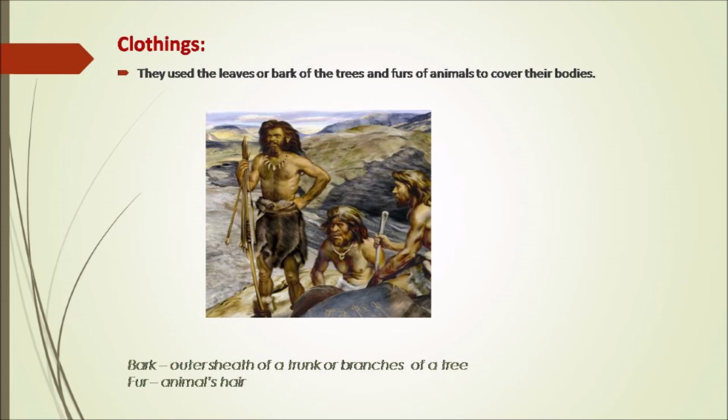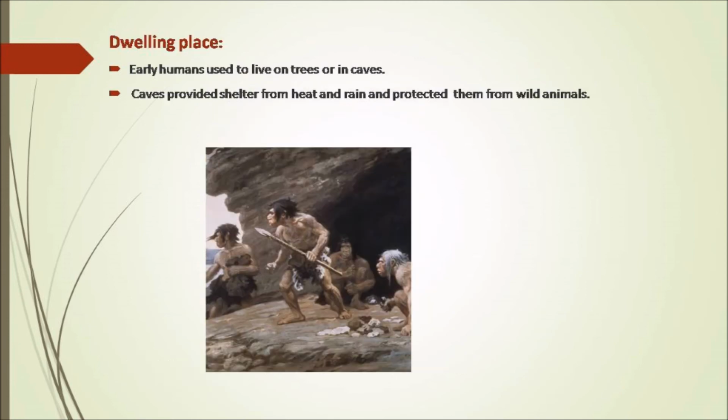Clothing. They used the leaves or bark of the trees and furs of animals to cover their bodies. Bark means the outer sheet of the trunk or branches of a tree, and fur means the hair of certain animals. So they used the leaves, bark, and the fur in order to cover their body.